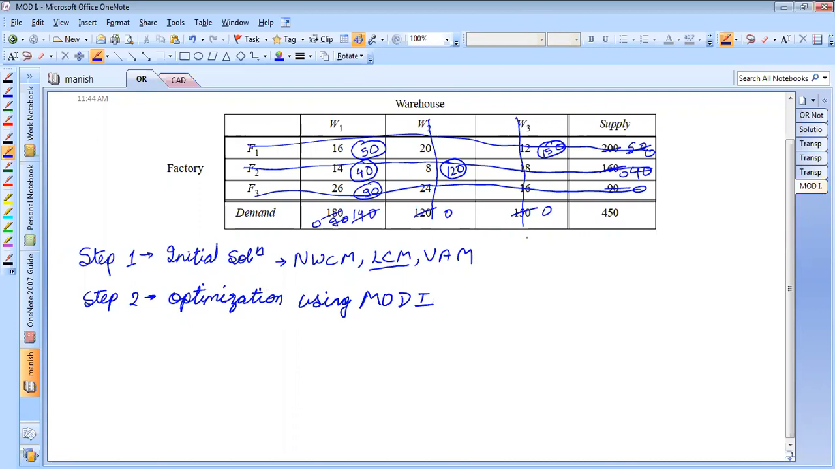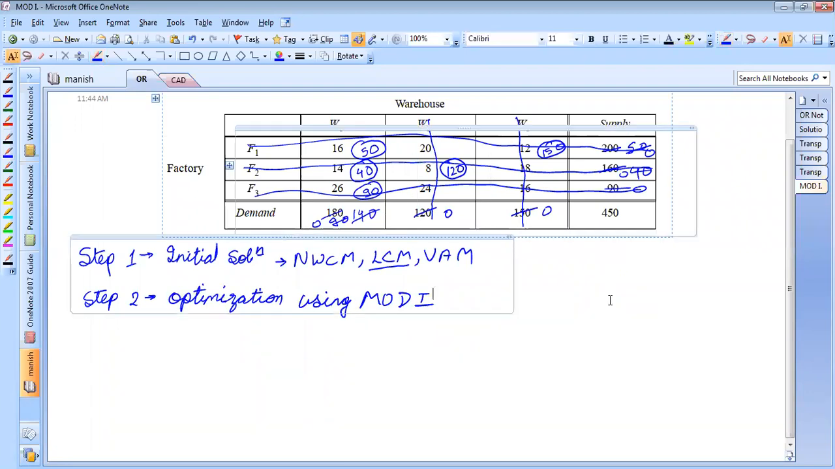Yes, sir. Okay, students. So I think there is some problem with my internet connection. It's showing unstable internet.